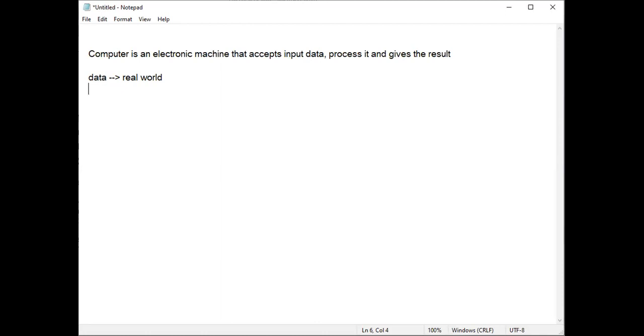Now, if you consider the definition of computer, computer is an electronic machine that accepts input data and processes it. Processing in this sense means doing some work. So how will it do it? If the software is there, it will do the work. If the software is not there, it will not do the work. That software we can consider as code. Data refers to the real world, whereas code refers to the computer world. So we can consider two worlds here: data, the real world, and the computer world. When we supply the data, we are supplying from the real world, and the computer does the process. That is nothing but the computer world. It is nothing but the code.